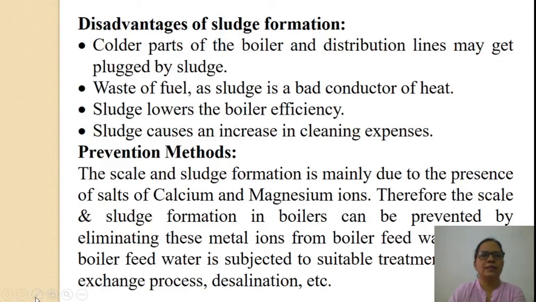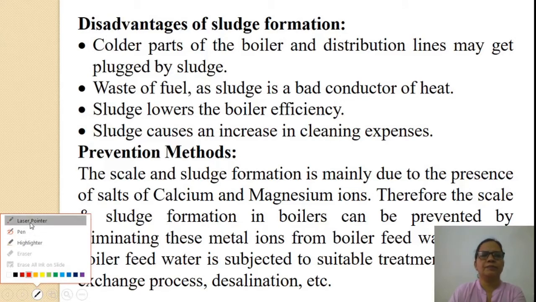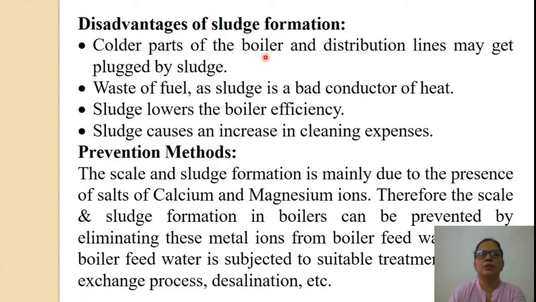Disadvantages of sludge formation. Colder parts of the boiler and distribution lines may get plugged by sludge. It results in waste of fuel as sludge is a bad conductor of heat. Sludge lowers the boiler efficiency and sludge causes an increase in cleaning expenses.